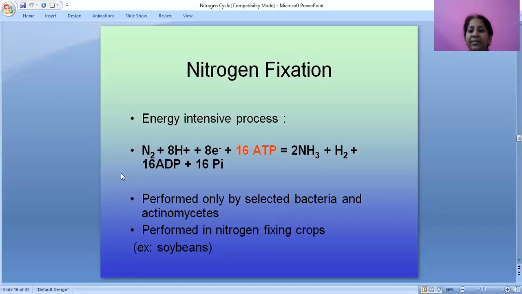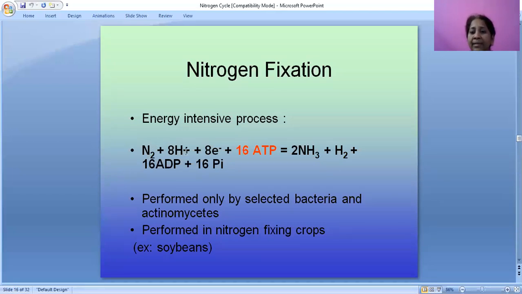What is nitrogen fixation? Nitrogen fixation is very important. It is an energy-intensive, active process in which energy is utilized.